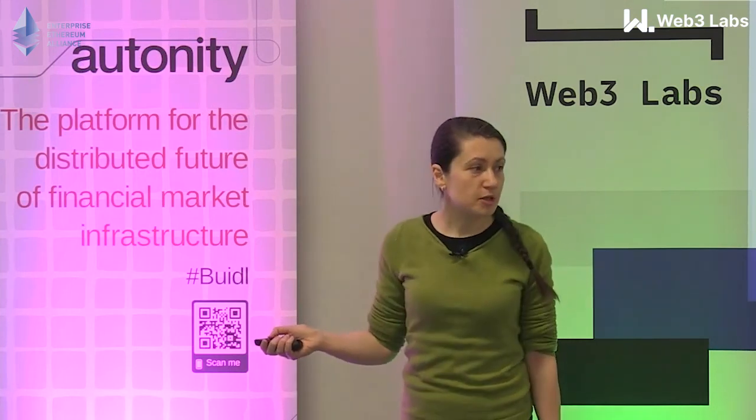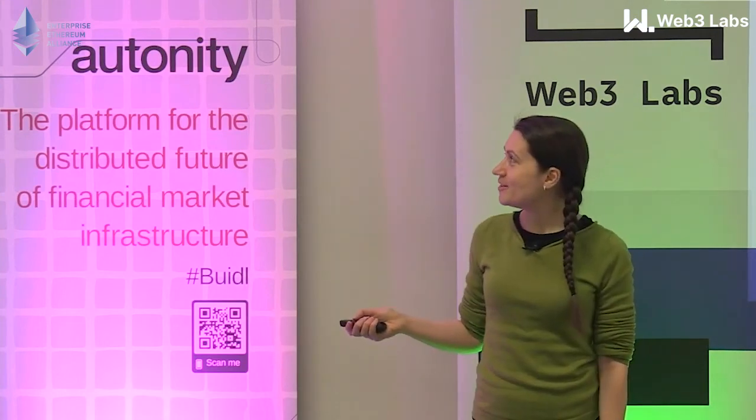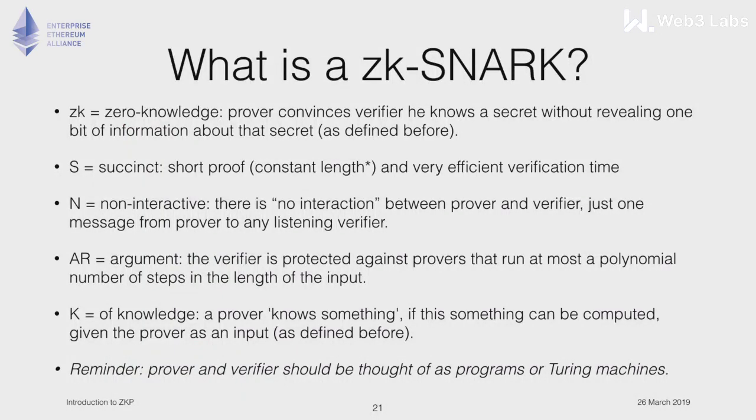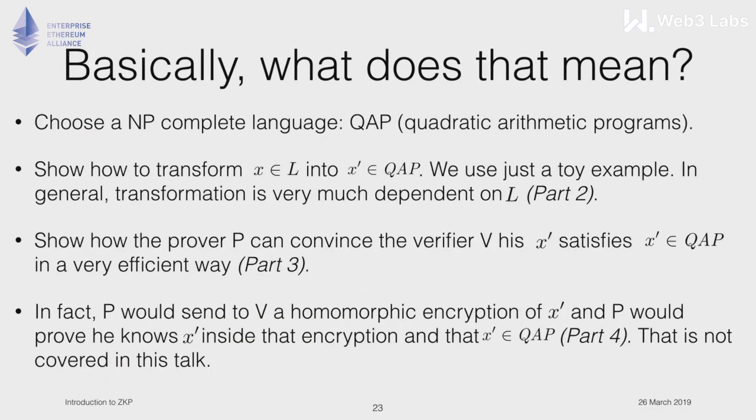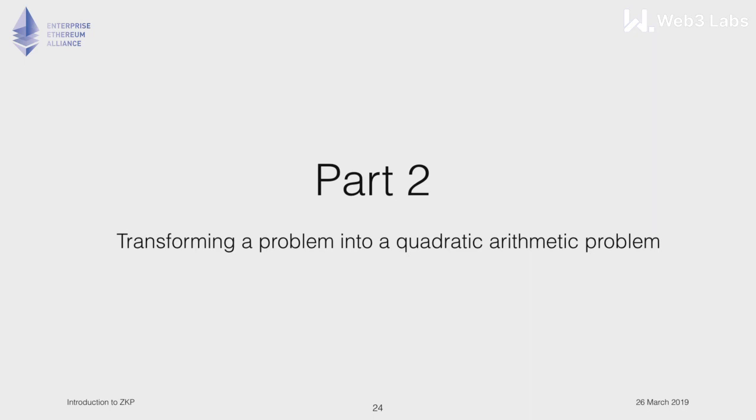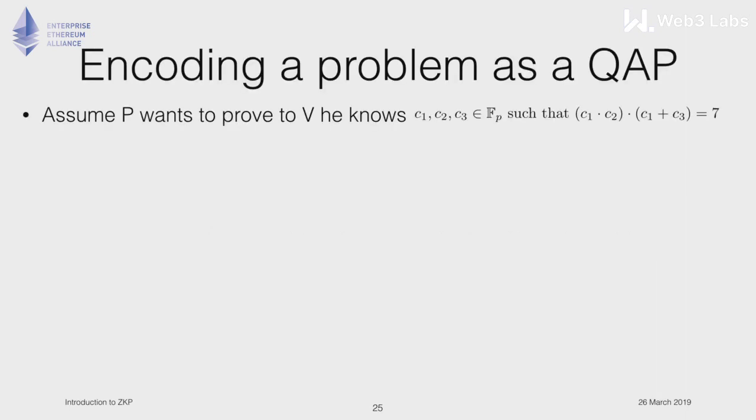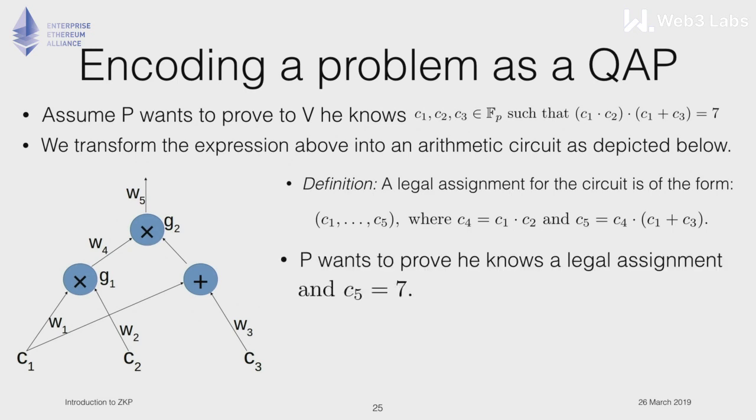Normally there would be a second part to my talk where I would start describing the process of obtaining a snark. So in the second part of the talk, I wanted to transform a problem, like a circuit, into a quadratic arithmetic problem, but that is, well, maybe homework, and I will leave the slides and you can enjoy them. Any questions?